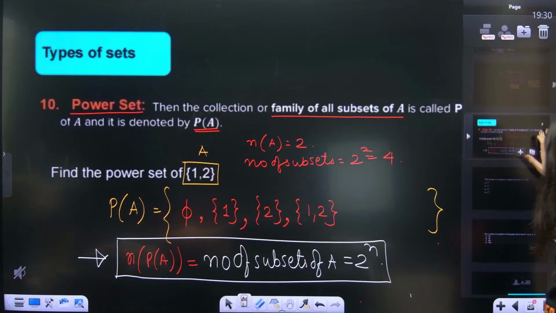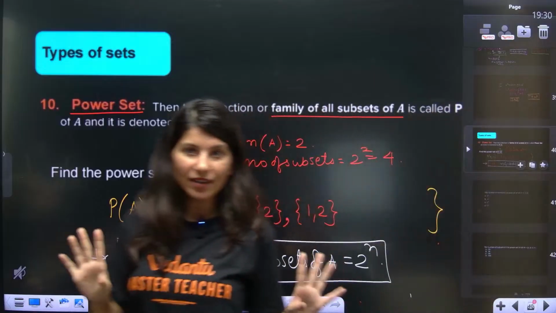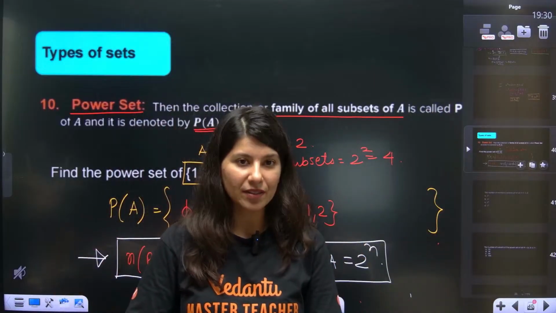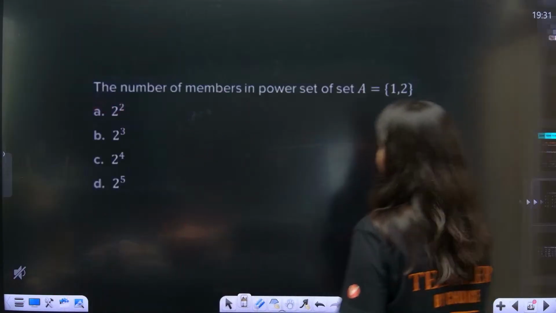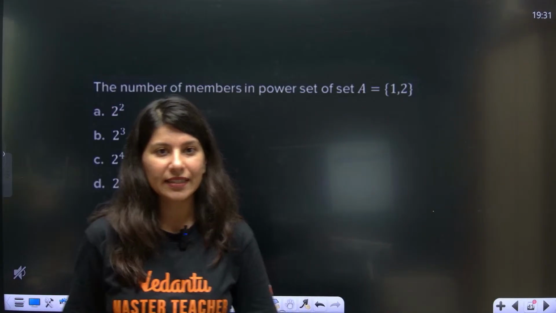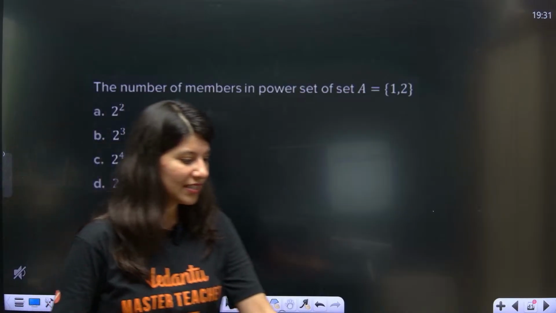Perfect. Now 2 questions back to back we are going to solve, and we are going to wind up. Are we ready for the 2 questions? Chalo, let's see quickly. So this is, we have already done.